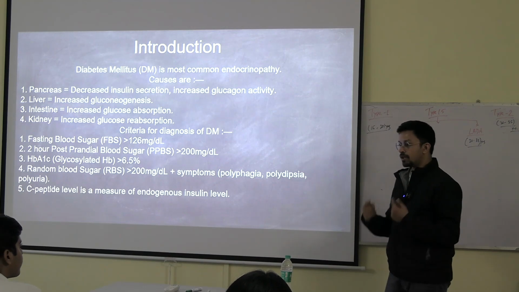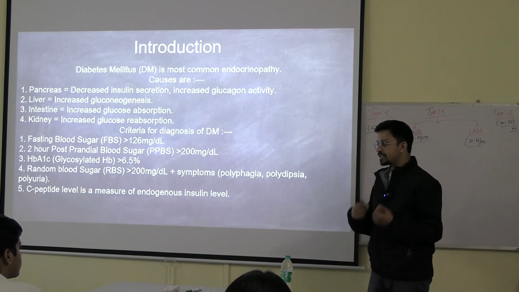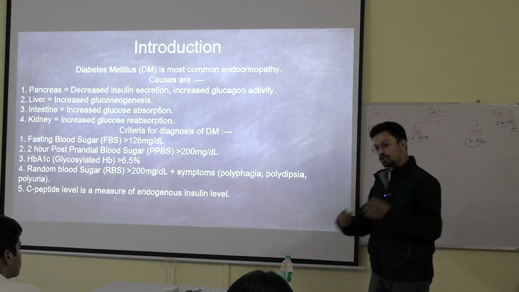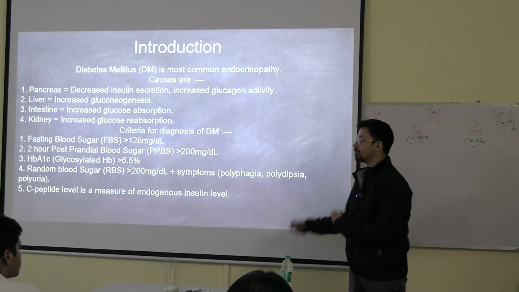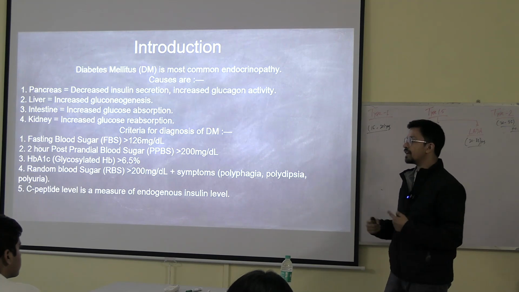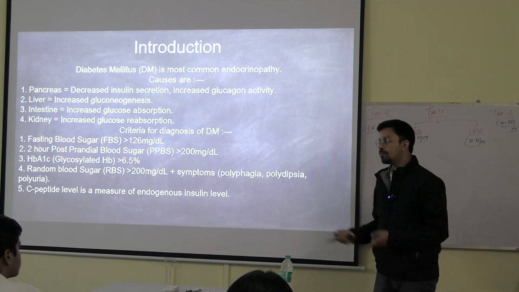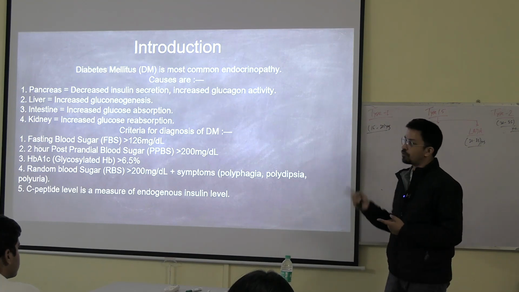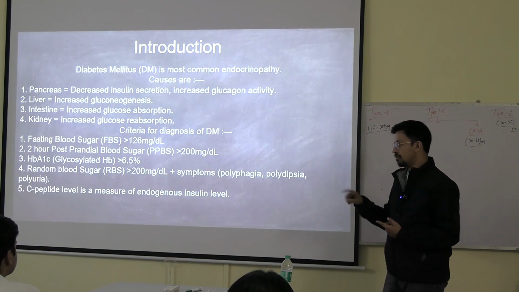Whenever the circulating blood sugar is high, it is getting out through the kidney in the urine. Whenever the sugar is coming out, it is taking water along with it as well. So that is why polyuria is also happening. Frequently you feel like passing urine, and if you pass more and more urine, obviously you will get dehydrated and you will feel thirsty. That is why polydipsia happens. These are the triad of diabetes.